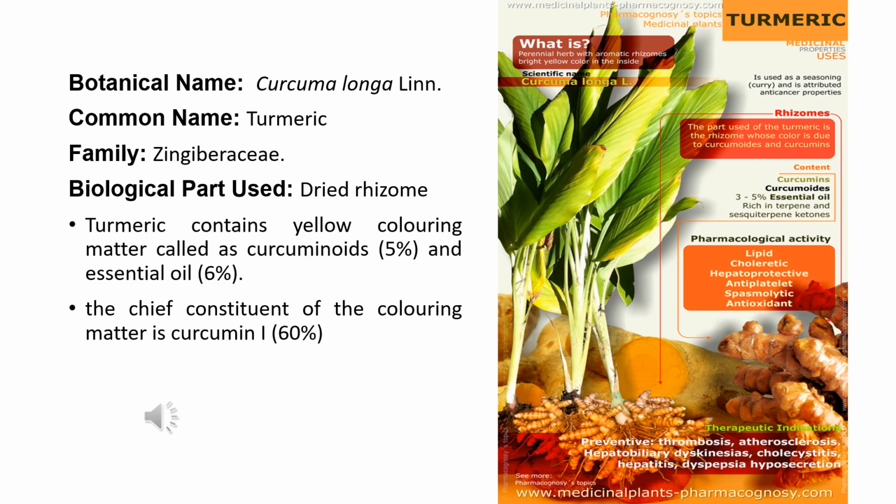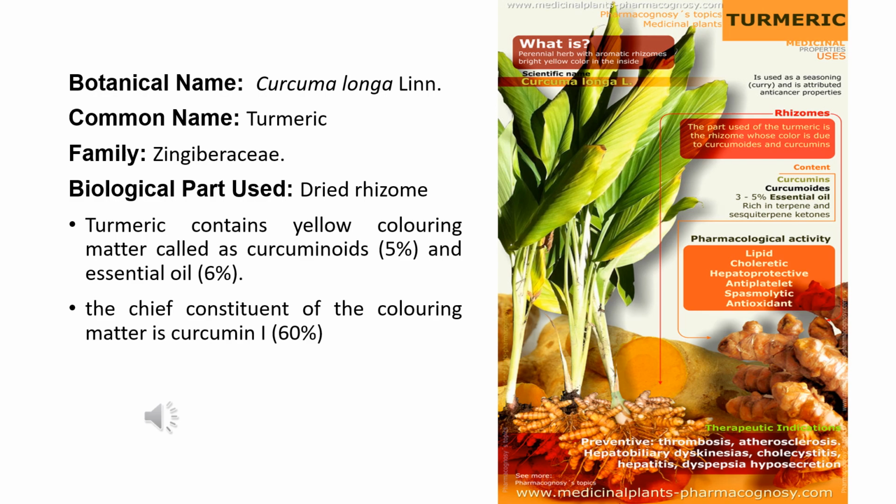Now, why turmeric and what are the components which make turmeric so important? The very effective and essential component which is there in turmeric is curcuminoids. Curcuminoids or curcumin is a very important phytoconstituent which is present in turmeric, which helps to cure many diseases.